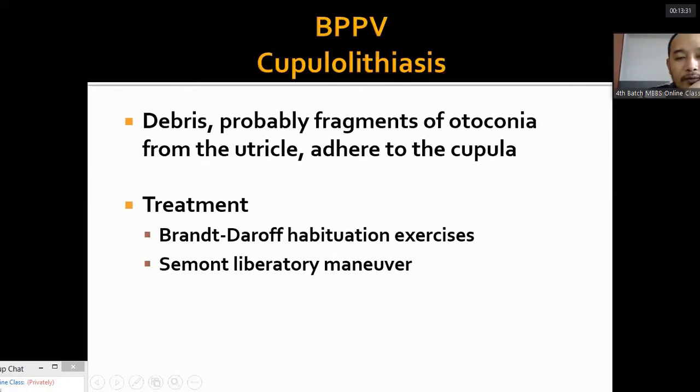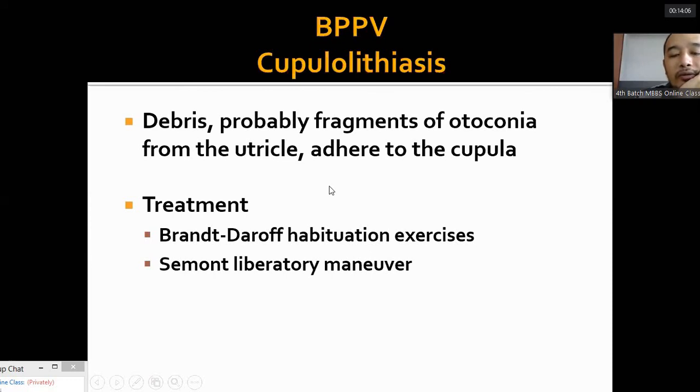Now, the pathophysiology of BPPV. How does it occur? There are two conditions called cupulolithiasis and canalolithiasis. In cupulolithiasis, the debris is probably fragments of otoconia from the utricle. The otoconia in the macula of the utricle detach from their surface and enter the semicircular canal, which normally contains the endolymph. From the semicircular canal, it goes to the ampulla and gets attached to the cupula.